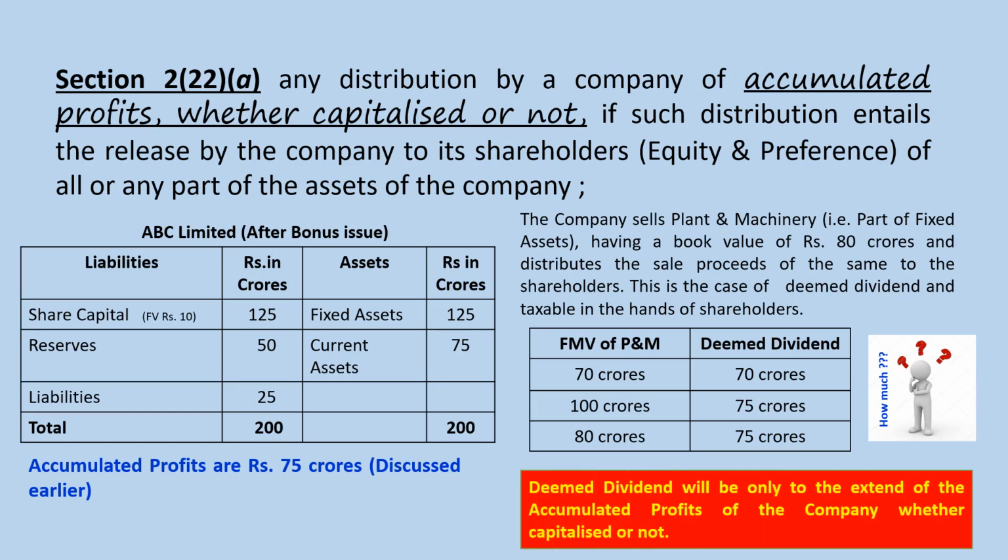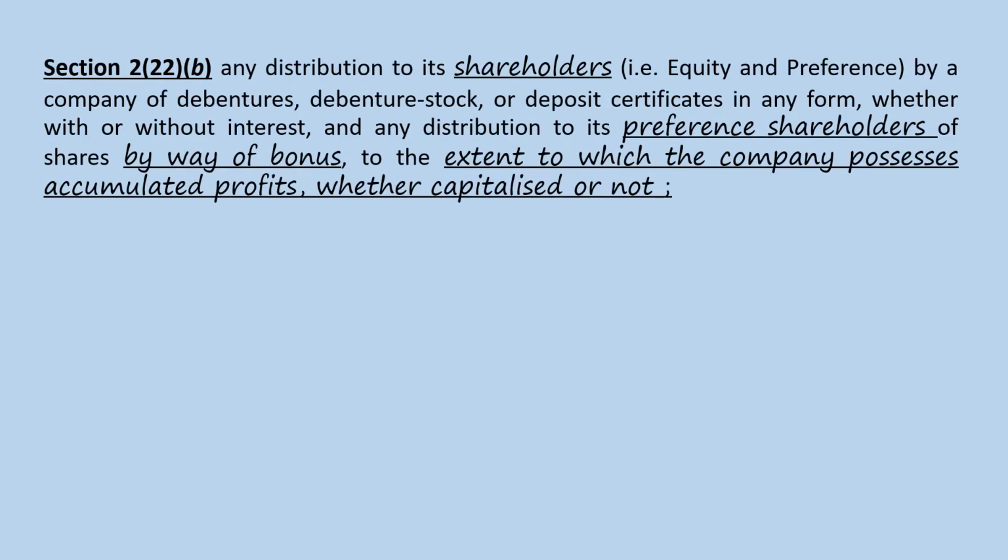Deemed dividend will be only to the extent of accumulated profits of the company, whether capitalized or not. This is very important. Section 222B: any distribution to its shareholders, that is equity and preference, by a company of debentures, debenture stock or deposit certificates in any form, whether with or without interest, and any distribution to its preference shareholders of shares by way of bonus, to the extent to which the company possesses accumulated profits, whether capitalized or not.